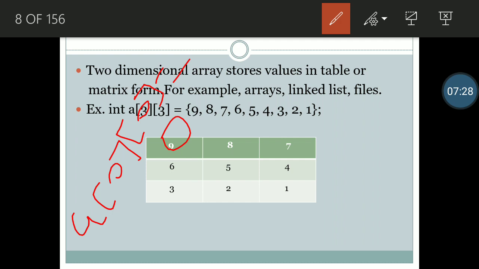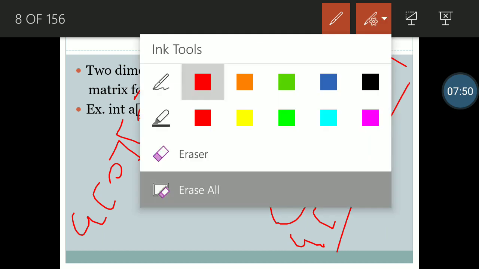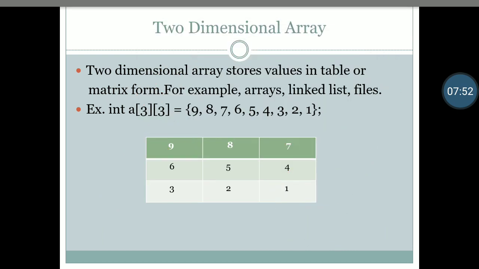At position A01, our value is 8. At position A02, our value is 7. At position A22, meaning the last row and last column, our value is 1. So this is the basic representation of our two-dimensional array.